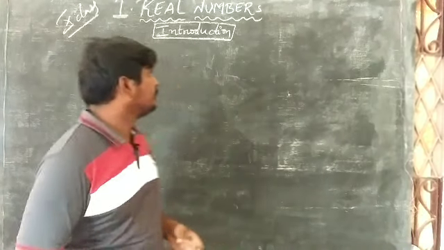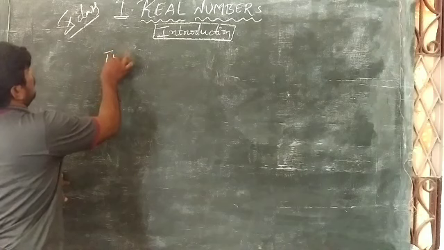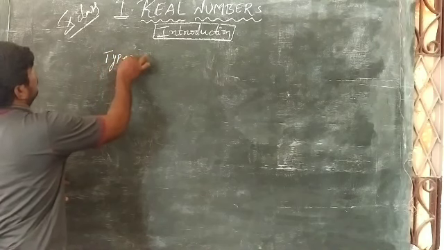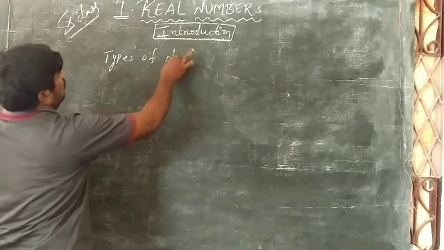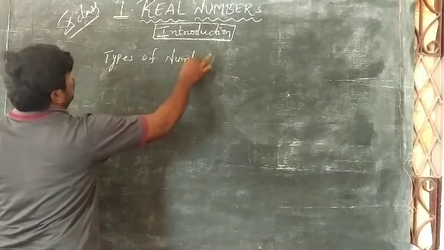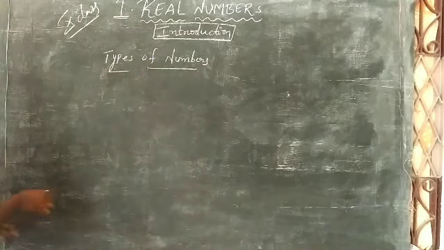They are the types of numbers. What are they?